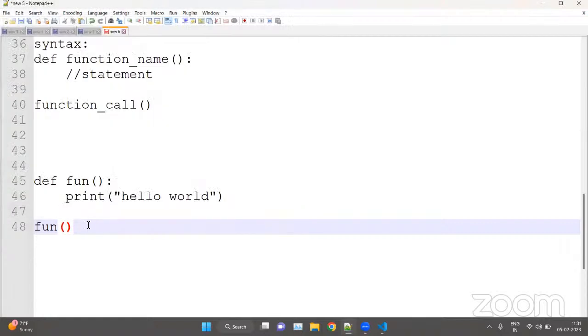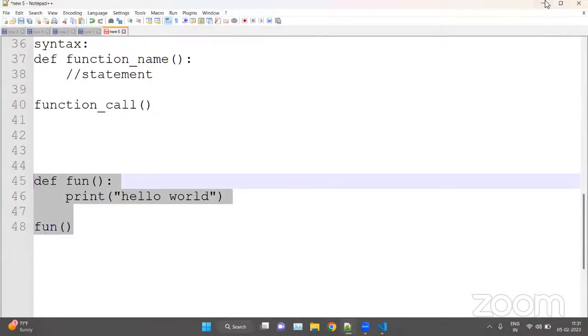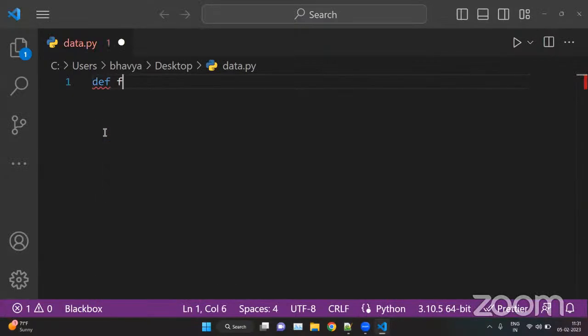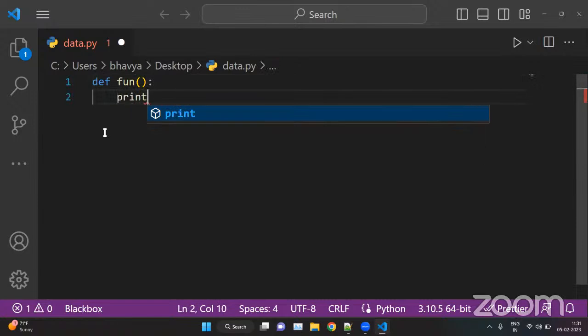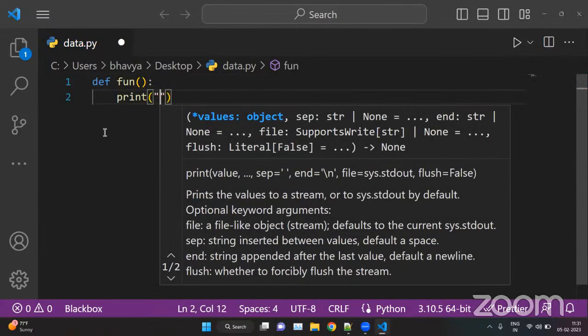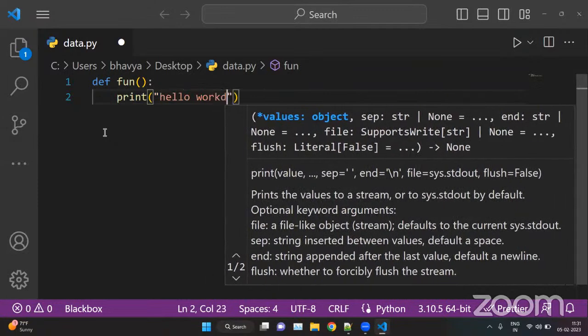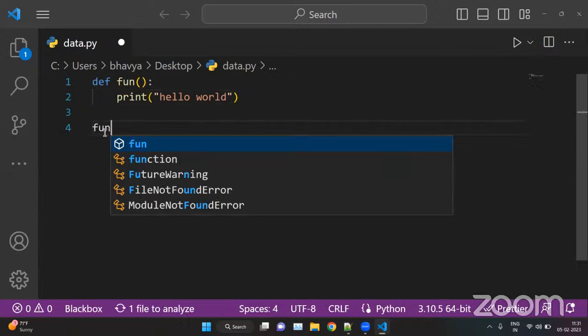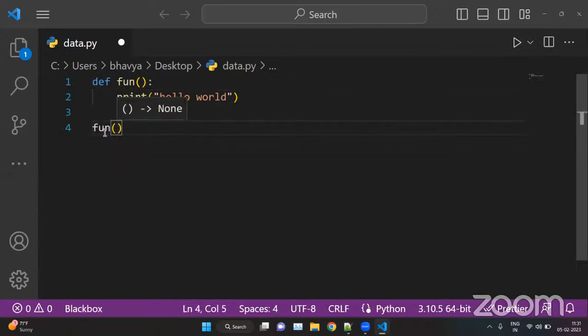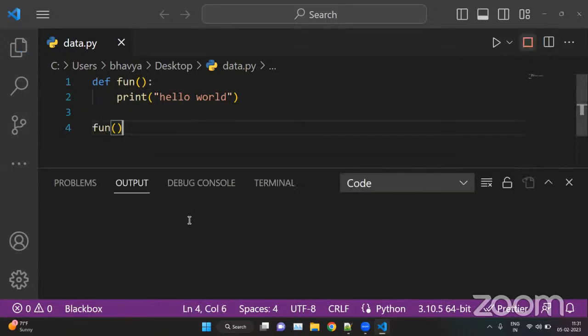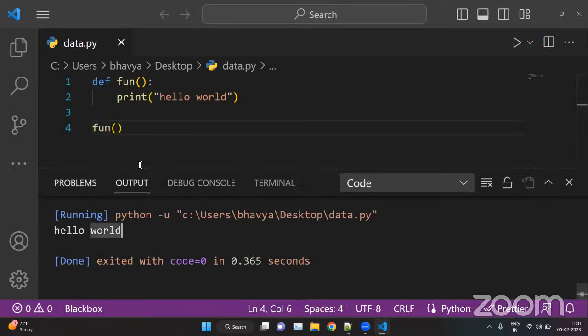Okay, so this is how we can create functions. So let's see. def fun, the name of my function, parentheses, colon, print. The motto of this function is to print something, that is, hello world. Now we can call the function here. We can run this here. So here we have hello world as the answer.